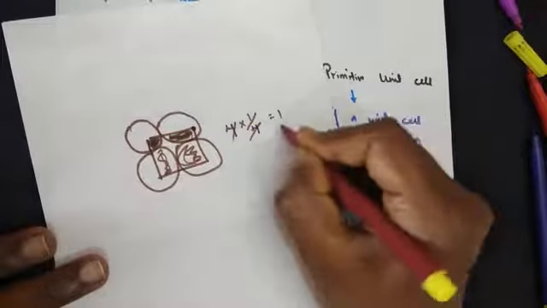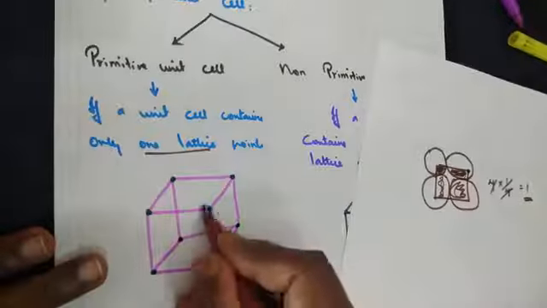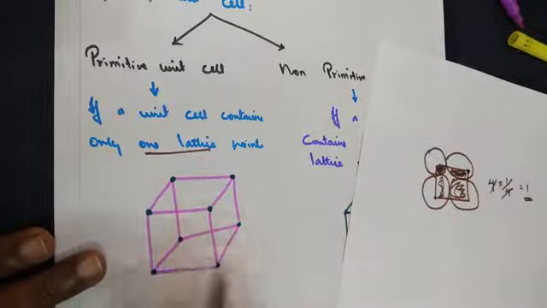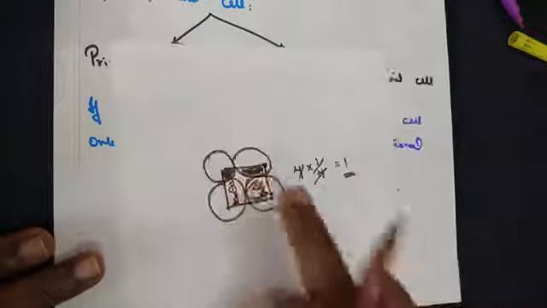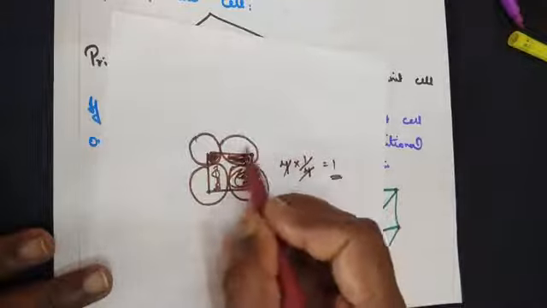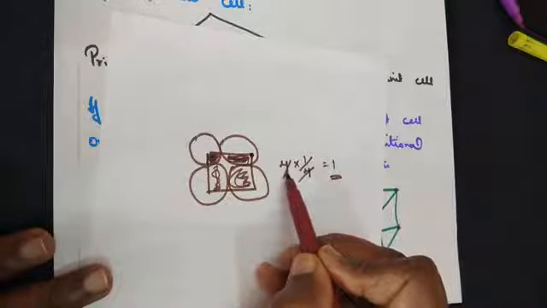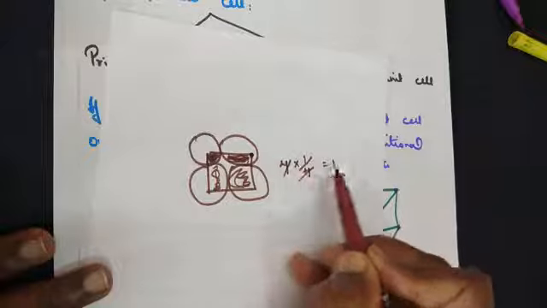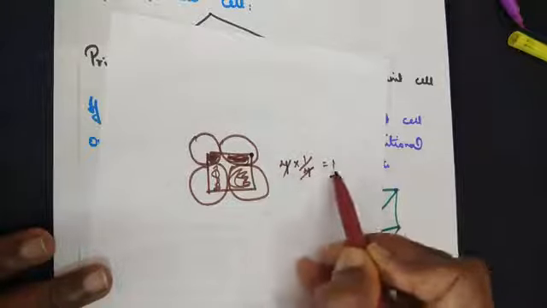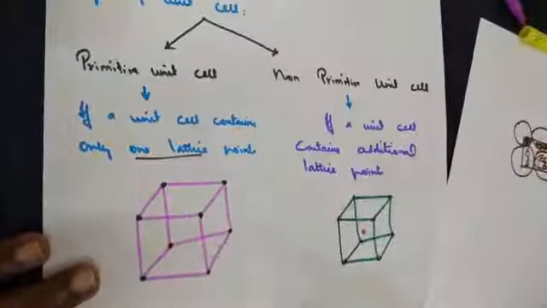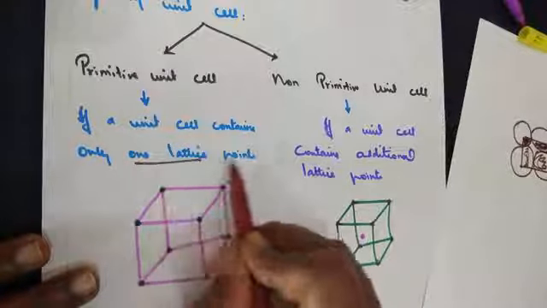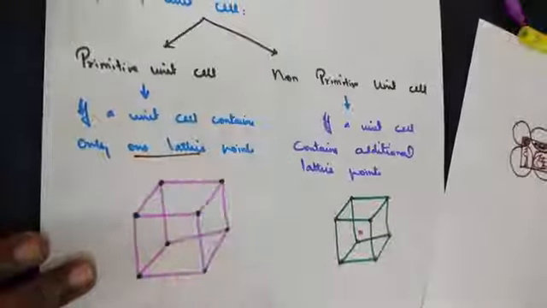We get 1. So each corner is shared with another 4 units, so not the whole atom, only one sector is being shared. So 4 corners, 4 atoms sharing 1/4 of their structures, finally give us 1 lattice unit. So if a unit cell contains only 1 lattice point, it's called a primitive cell.